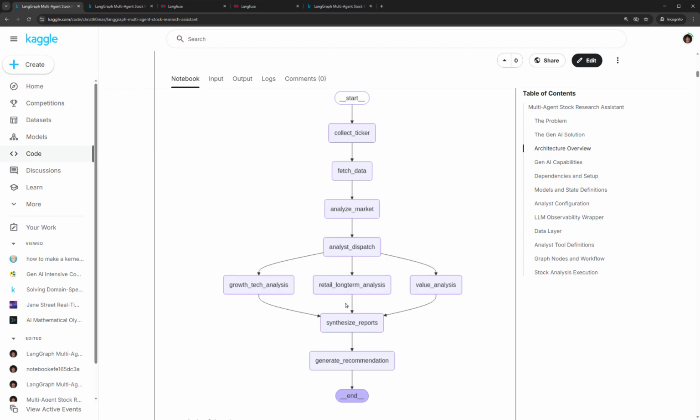Each of the agent's reports are then provided to a supervisor node, an agent, who then creates a final report and recommendation based upon that data.